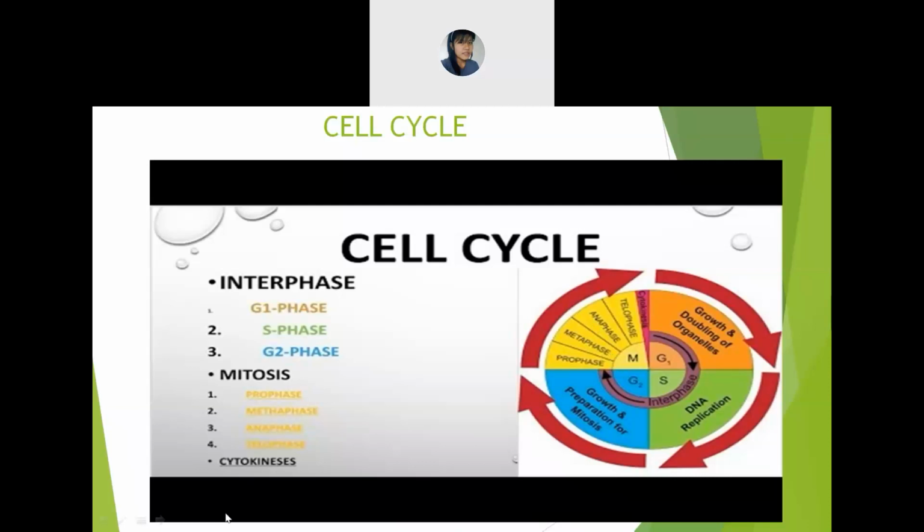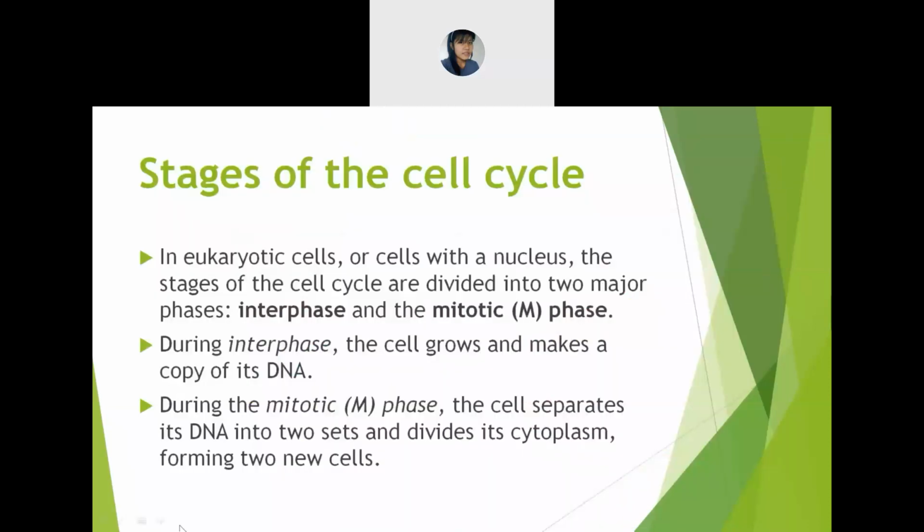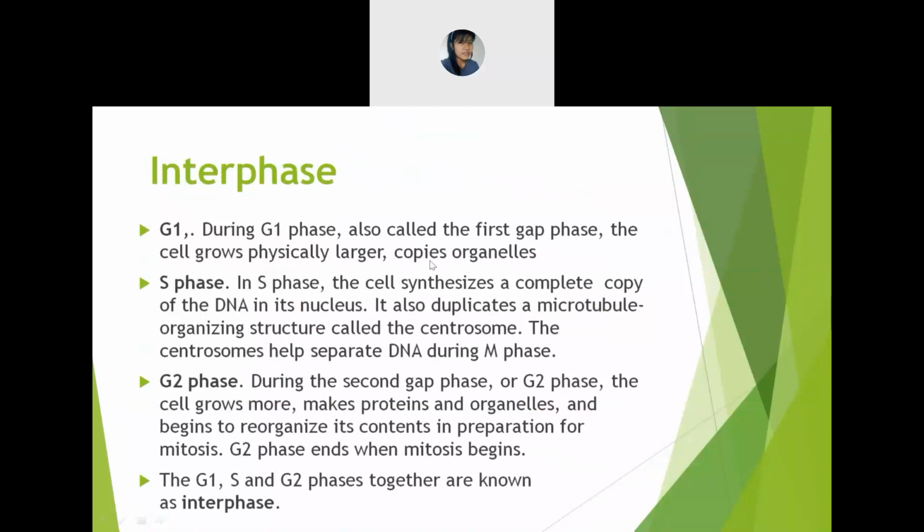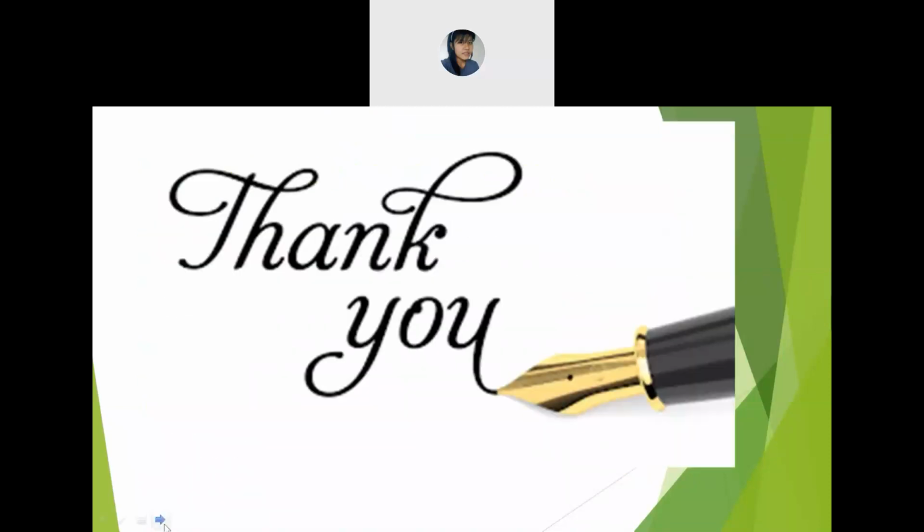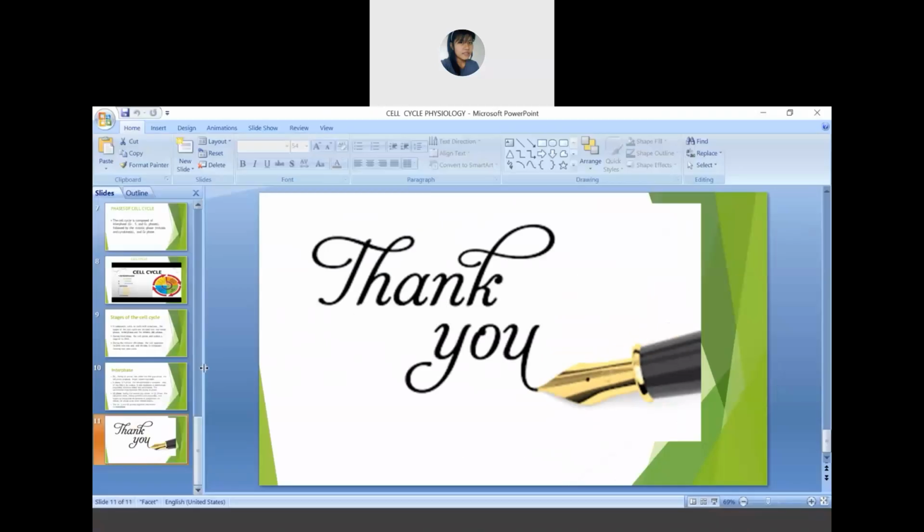We have already discussed this just now, so I won't discuss it anymore. It's the same thing. Is it clear, this portion? If it is clear, we will discuss cell division, that is mitosis and meiosis.